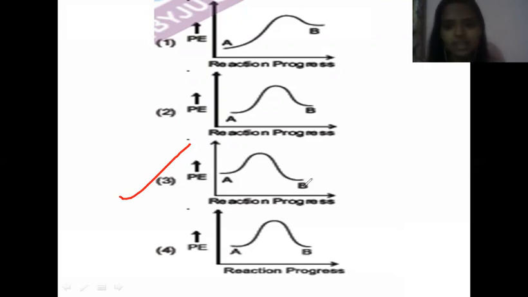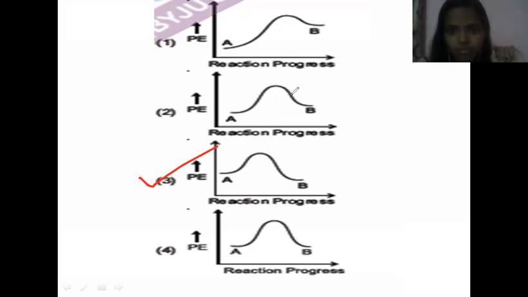The product side means it is B. The Y-axis is potential energy, so the product will be low, and the reactant energy is high. The only graph matching the condition of an exothermic reaction is this one.